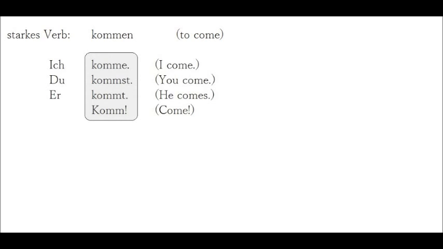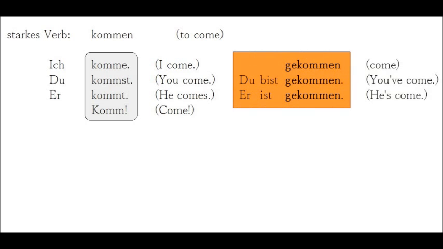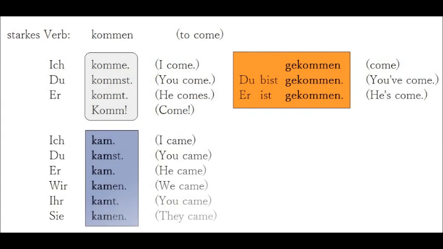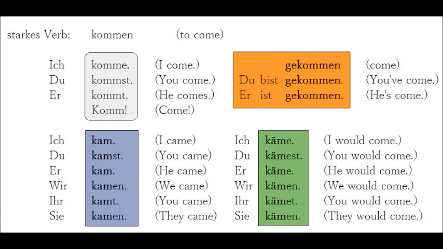Kommen, to come. Ich komme, du kommst, er kommt. Komm. Gekommen, du bist gekommen, er ist gekommen. Ich kam, du kamst, er kam, wir kamen, ihr kamt, sie kamen. Ich käme, du kämest, er käme, wir kämen, ihr kämet, sie kämen.